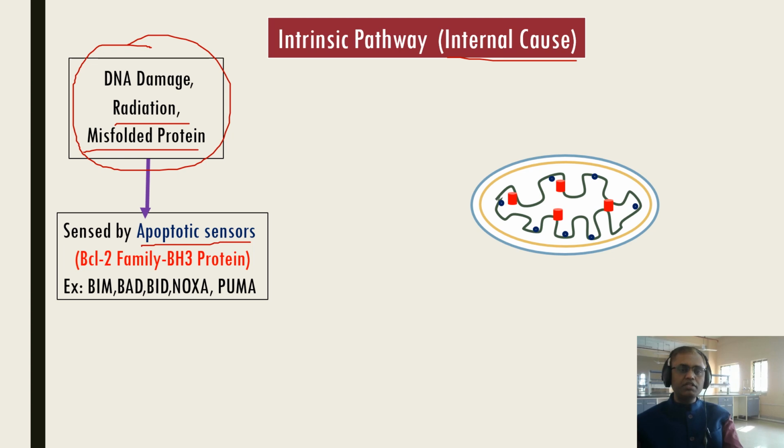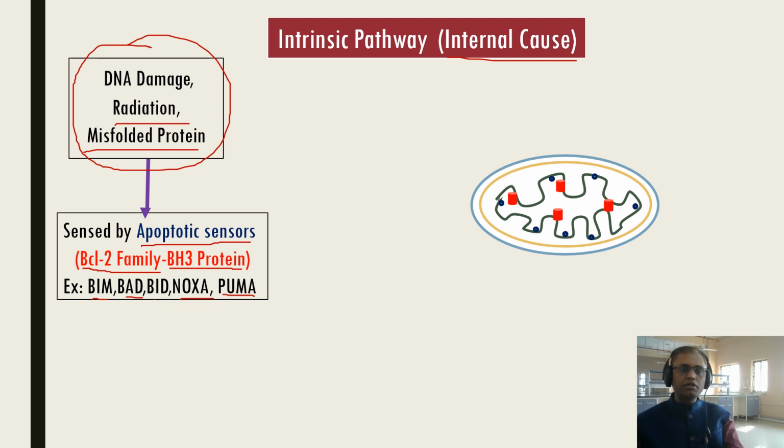So what is the apoptotic sensor? It is the BH3 protein. What is the BH3 protein? This BH3 protein belongs to the BCL2 family. This BCL2 family is present on chromosome number 18. Some examples of BH3 protein molecules are BIM, BAD, BID, NOXA and PUMA. This is nothing but the apoptotic sensor.